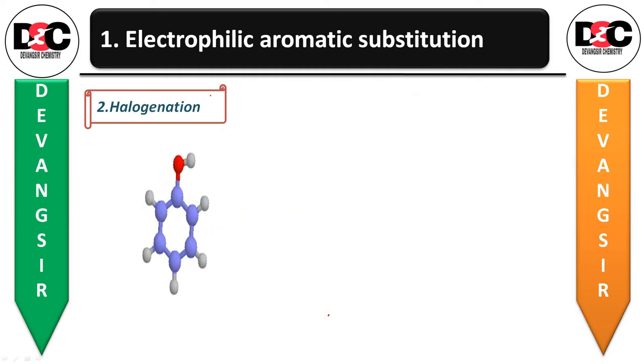In case of halogen, on treating phenol, this is the structure of phenol. See, this is C6H6, and here one of the hydrogens has been substituted with the OH. This red color is O and this gray color is for hydrogen. Okay, so this is the phenol.